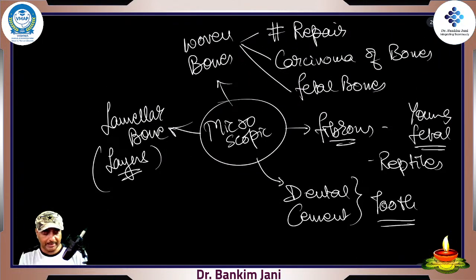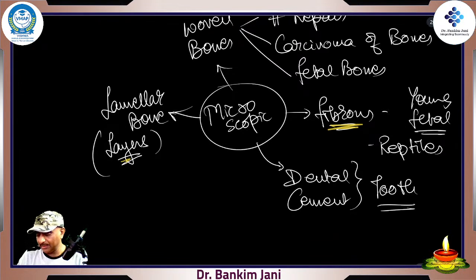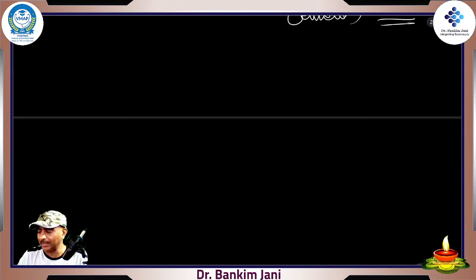Otherwise, the rest of the bones, they are like lamellar. Woven bones, which are for repairing, or cancer, or some fetal bones. Fibrous, which is of theoretical importance, some young fetal bones, and reptiles. Dental and cement, they are for the tooth, right?